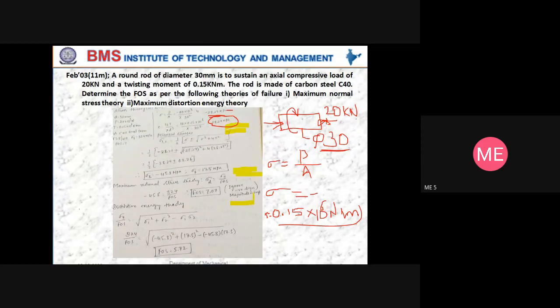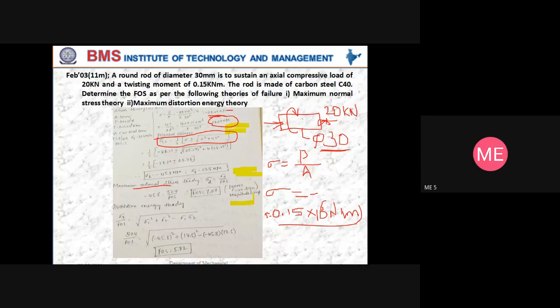Then use the principal stress equation, sigma 1, 2 is equal to half of sigma plus or minus root of sigma square plus 4 tau square. Get the values of sigma 1 and sigma 2, and equate them to normal stress theory given by sigma y by FS equal to maximum principal stress. It can be either sigma 1 or sigma 2.